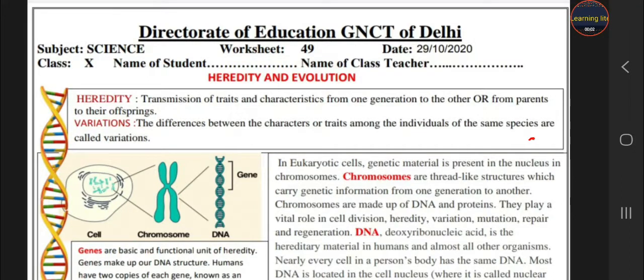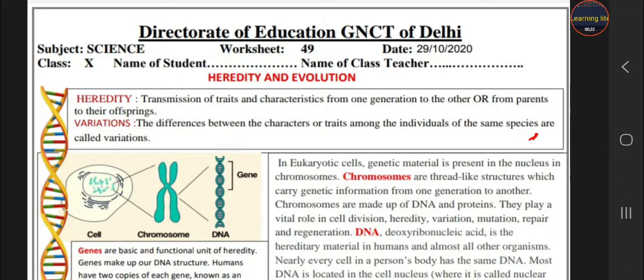Good morning, students. Today we are here with our worksheet number 49 from Directorate of Education for class 10 subject Science. Today we start a new chapter, heredity and evolution. This chapter is very important. It has somewhat difficult terminology, but I promise you, if you concentrate on the terms in time, then it is very easy for you to learn all the terms. Let's begin that chapter, students.